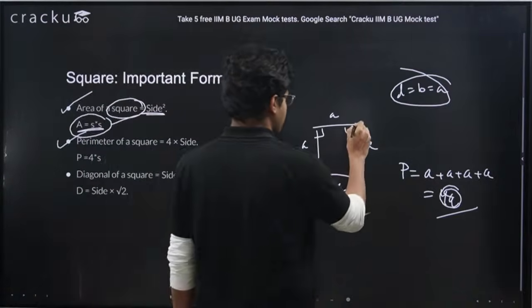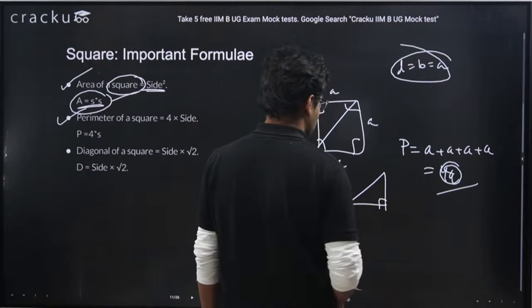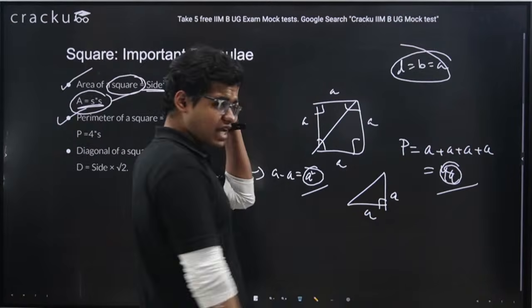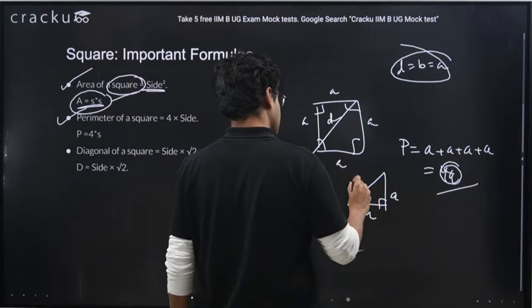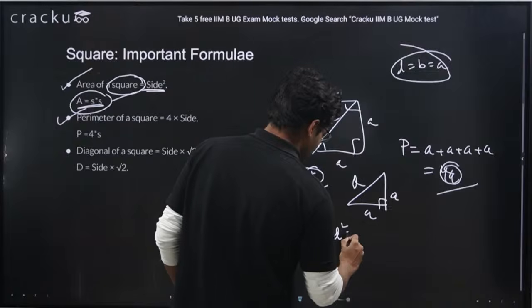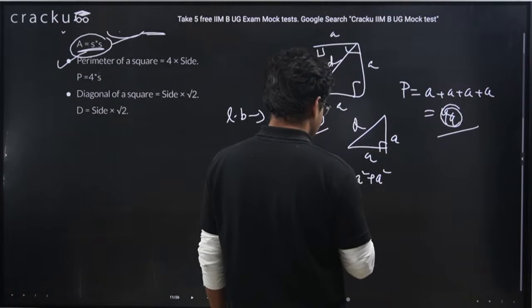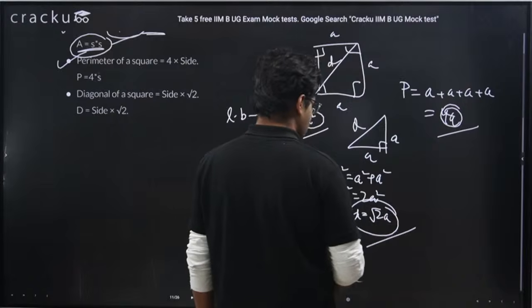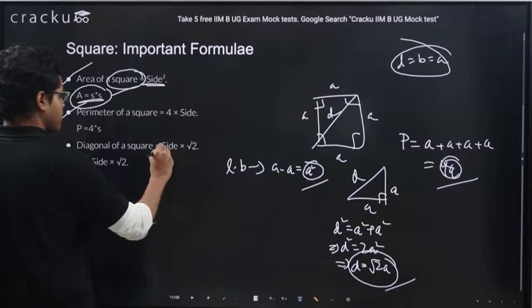So let's make a diagonal. This is a diagonal, this is A, this is A. This is a right angle triangle. So diagonal length, let's say the diagonal be D. So I can write D square equals A square plus A square, or D square equals twice of A square, or D equals root 2 A. So the diagonal of the square is equal to side multiplied by root 2.